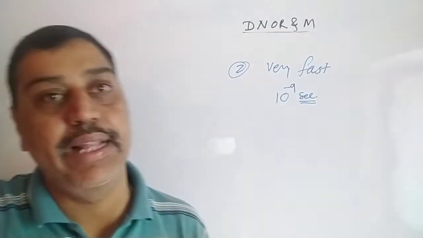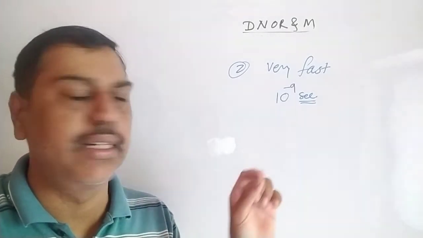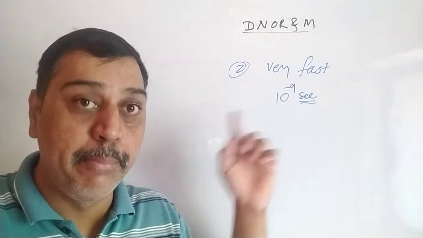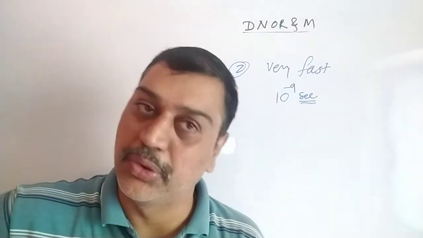Point to be noted, again they have mentioned here: whatever the intensity of light, even for small intensity the electrons are emitted, but the condition is one: the incident frequency must be greater than the threshold frequency.